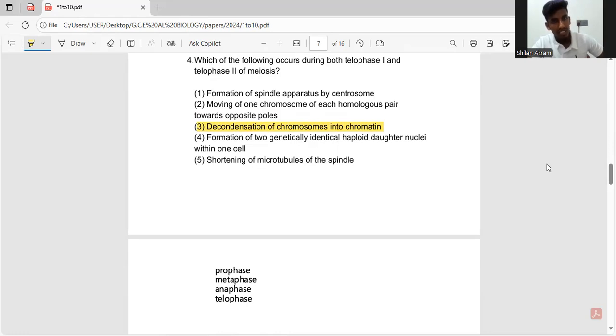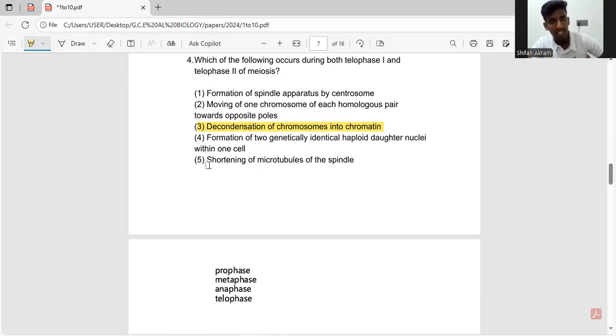So fourth answer says formation of two genetically identical haploid daughter nuclei within one cell. So this is not mitosis, this is meiosis. So there is no way genetically identical cells are formed. So in meiosis, it's always non-identical haploid daughter nuclei. So again, we have to eliminate this answer because it produces non-identical cells.